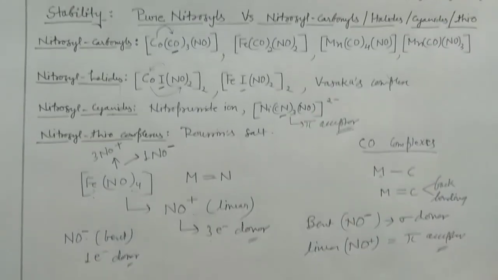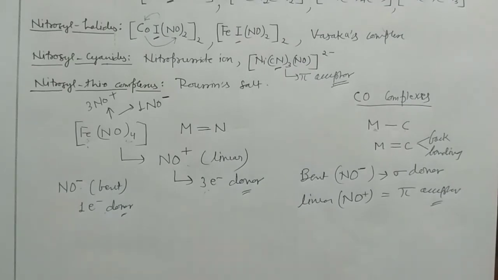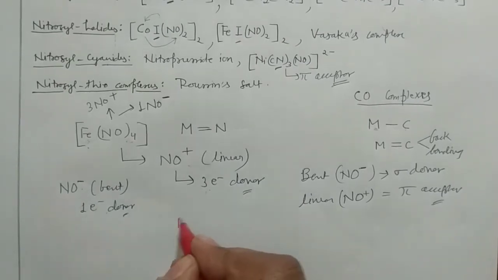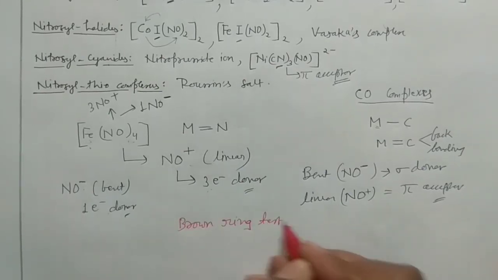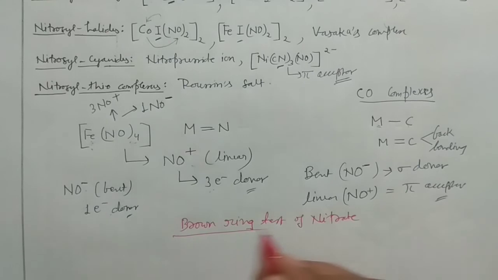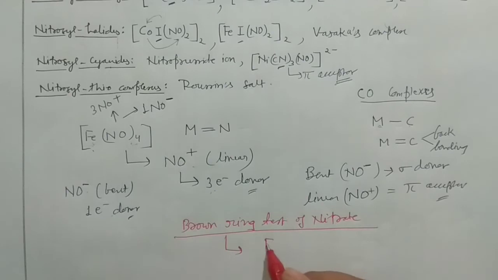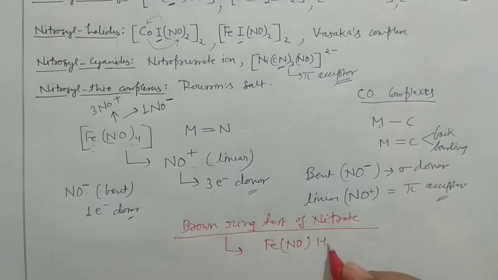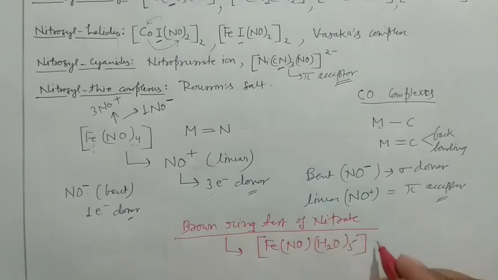So one important thing I would like to discuss, this compound, the brown ring test of nitrate. Brown ring test of nitrate. See, you have learned this test in your class 12th actually. So in that case, the brown ring which is formed is having [Fe(H2O)5NO]2+, that is FeNO and 5 water, with 2 positive charge.